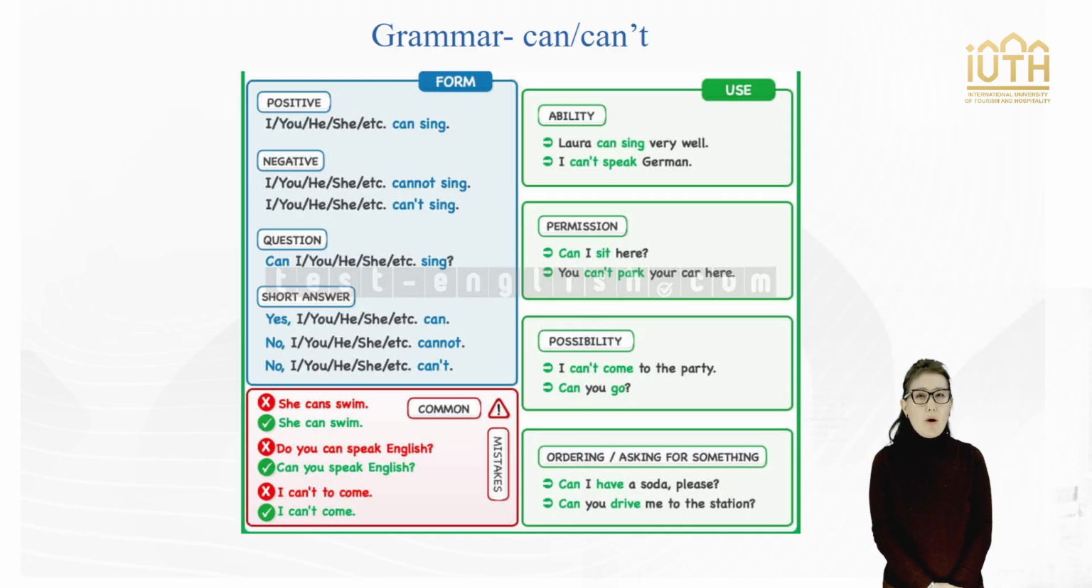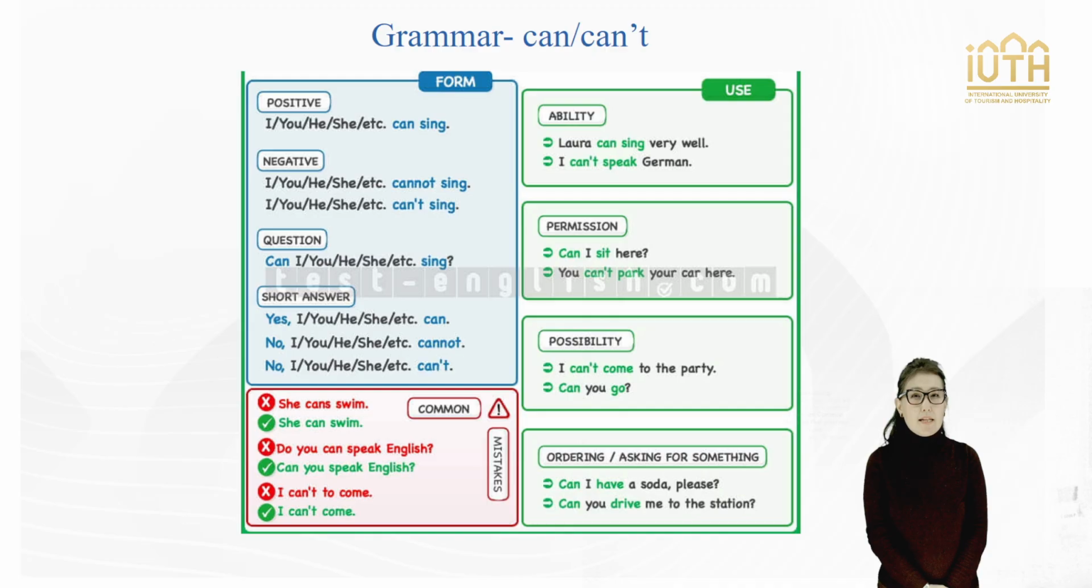So let's talk about the use of can and can't. First, ability. We use can to talk about what someone is able to do. Second, permission. We use can to ask for or give permission. Third, possibility. We use can't to express something is not possible. Fourth, ordering or asking for something. We use can when we want to ask for something.